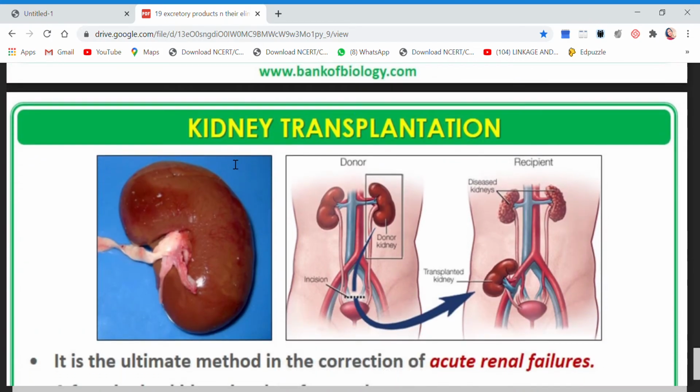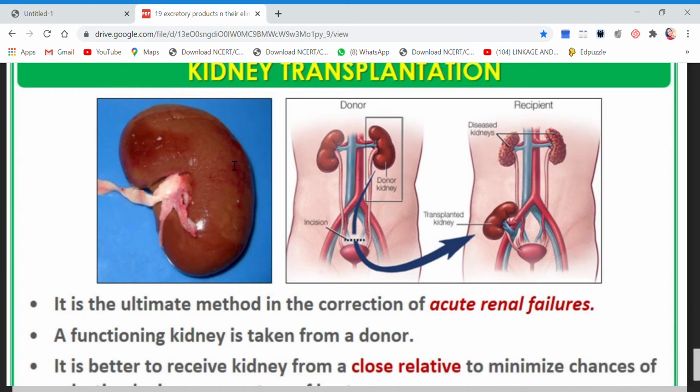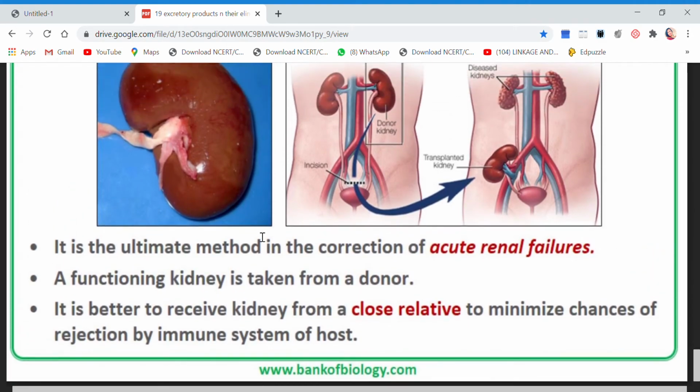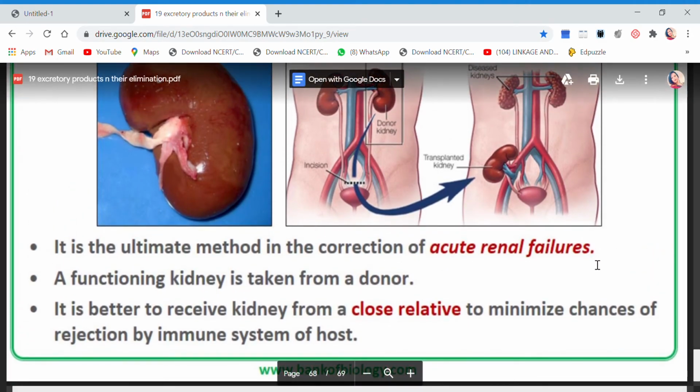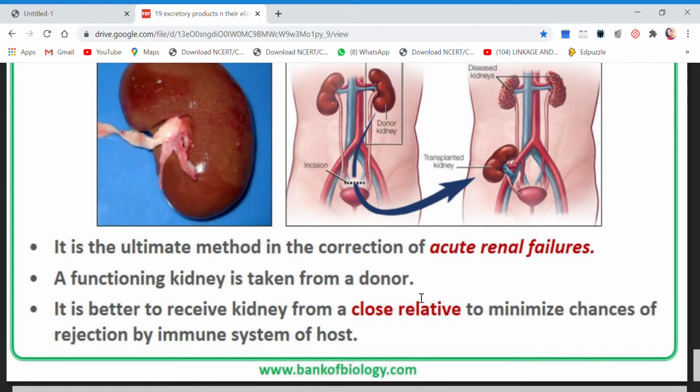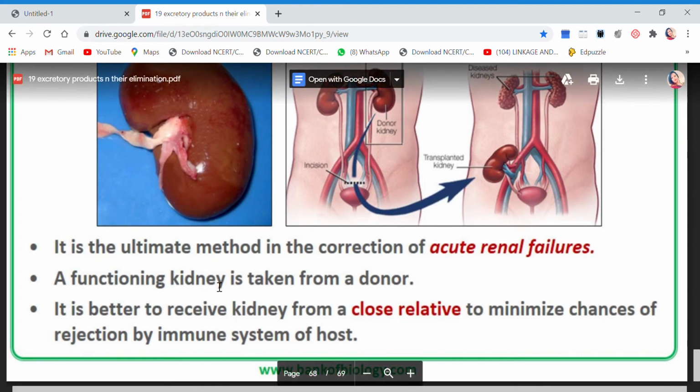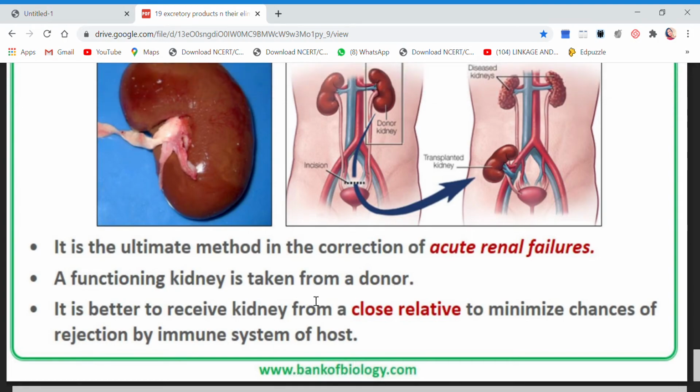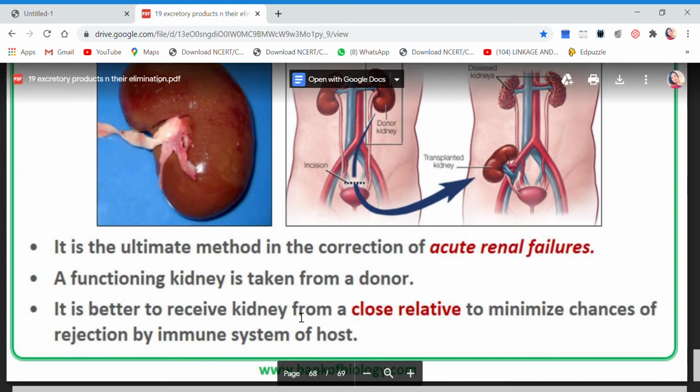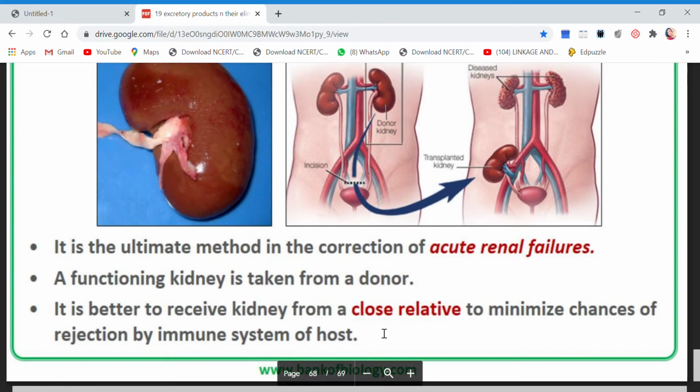Then children, kidney transplantation, you must have heard about it, that sometimes patients, if they get a very good donor, can receive a transplanted kidney. See, it is the ultimate method in the correction of acute renal failures. A functioning kidney is taken from the donor. Now the donor should be there, the kidney should match, and a functioning kidney should be taken from the donor. It is better to receive the kidney from very close relatives to minimize the chances of rejection.